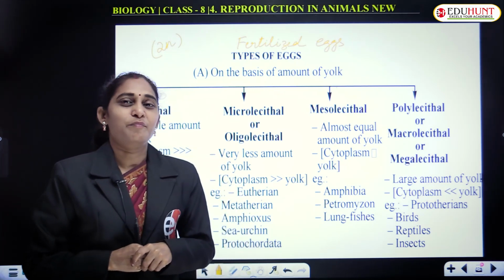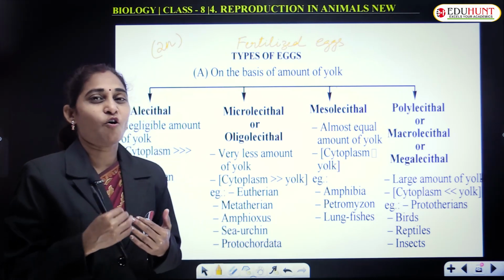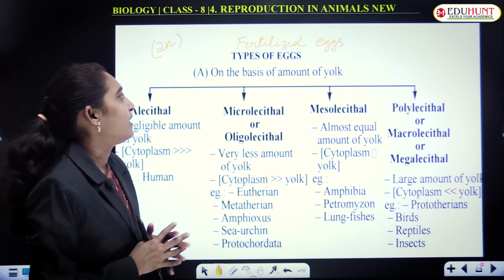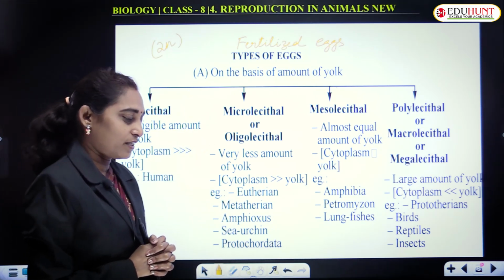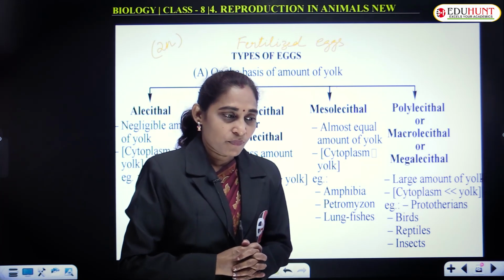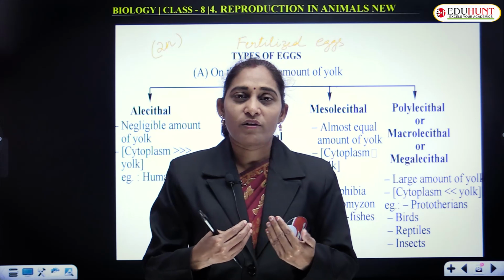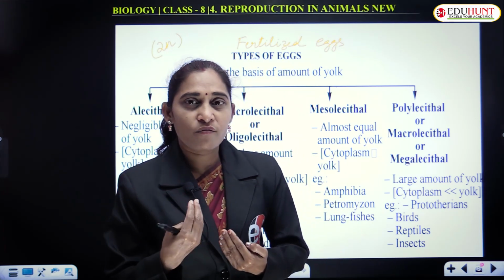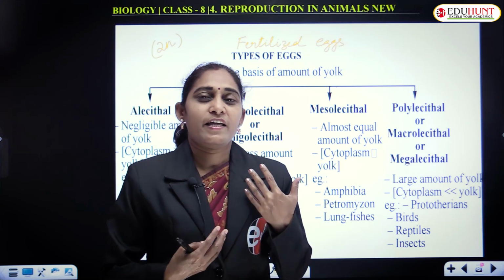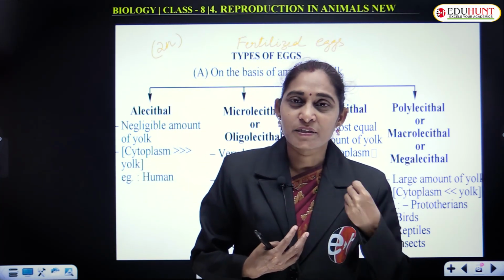Egg is the most primitive form of the individual. Based on the type of eggs, some animals release eggs and are called oviparous animals.